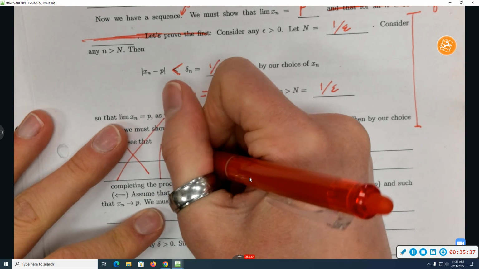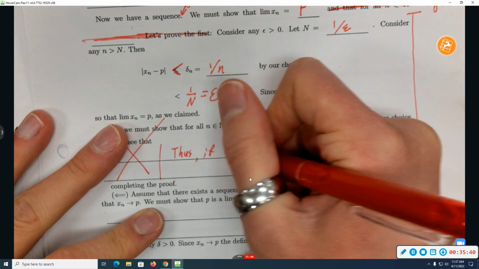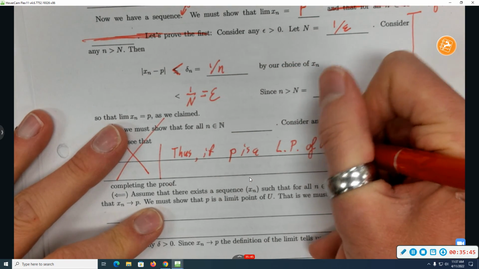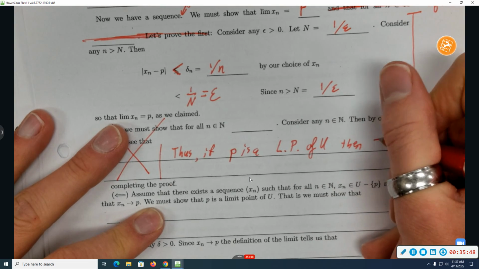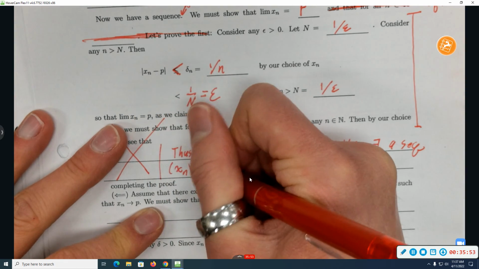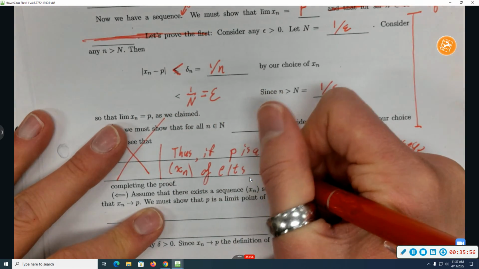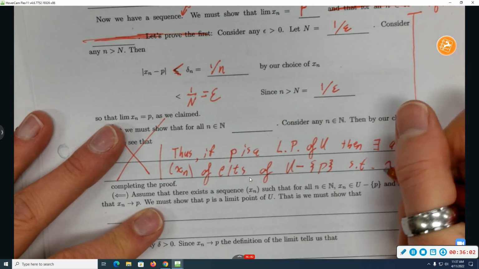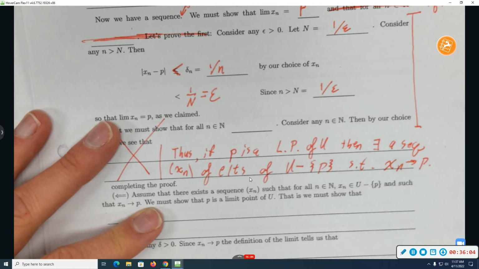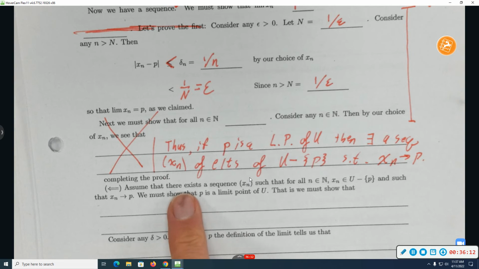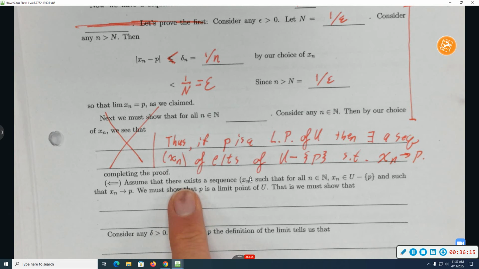Thus, if p is a limit point of u, then there exists a sequence x sub n of elements of u minus singleton p, such that x sub n converges to p. All right, that seems pretty okay. Let's go the other direction.